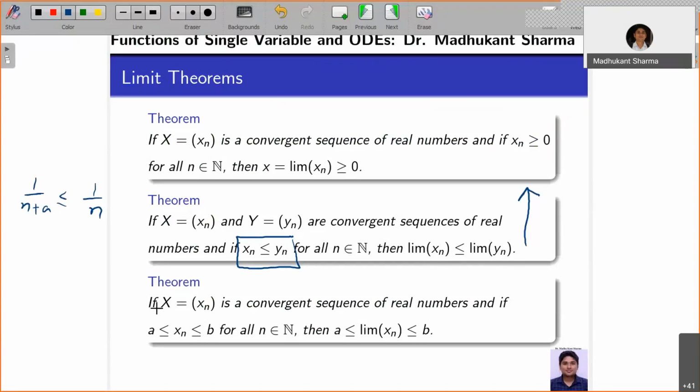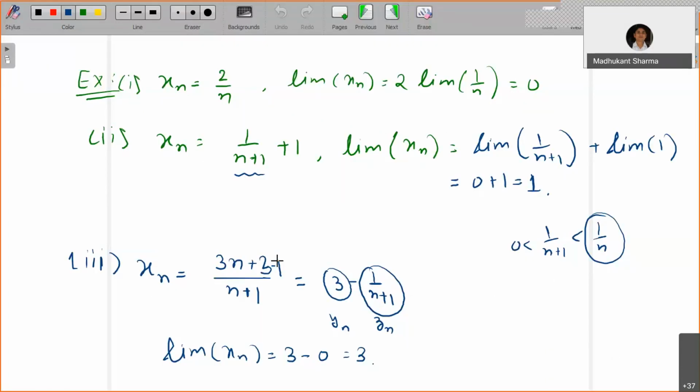And the third thing is, if the sequence is convergent, it means it is bounded, and if xn lies in the interval a to b, then its limit also lies in the interval a to b. Okay, so these three results we are going to look at in the next session. Okay, thank you. And if you have any questions, you can ask.